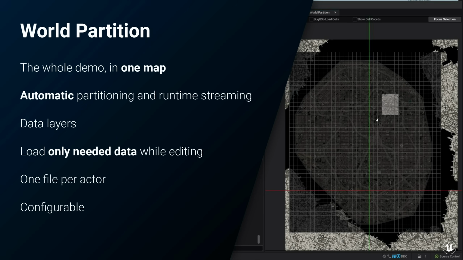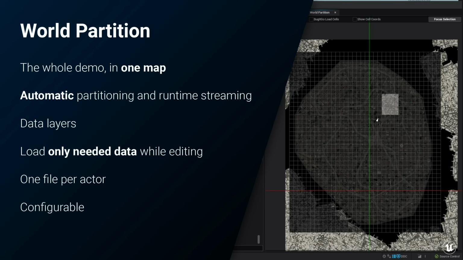World partition turned out to be very effective for us, so much so that the entire demo takes place in the same loaded world. From the opening cinematic shots, through the chase sequence, and all the way to the sandbox at the end, it's a single map. World partition handled all the spatial partitioning and runtime streaming for us, with no need to manually manage which actors lived in which cells or what cells need to be loaded when at runtime.